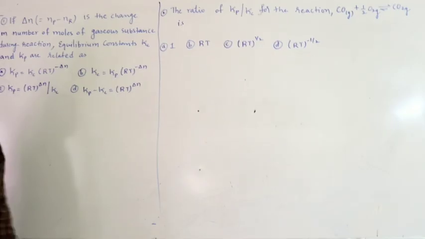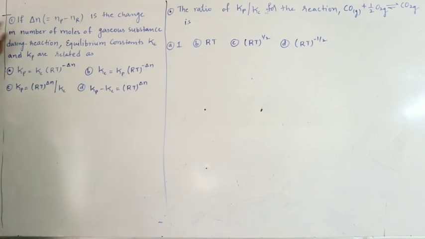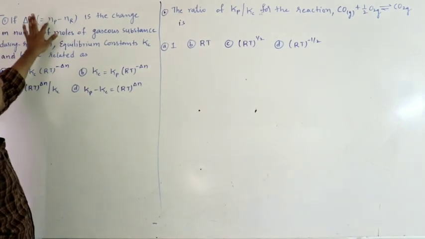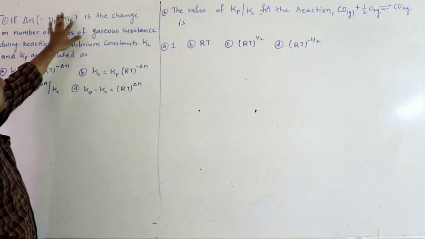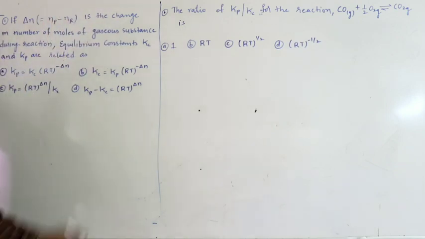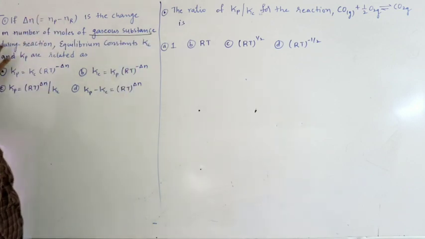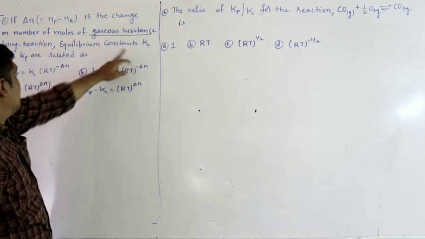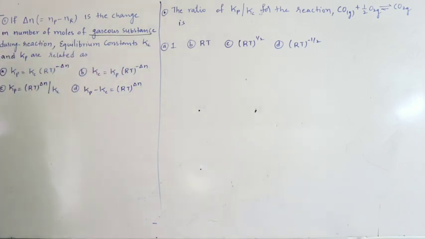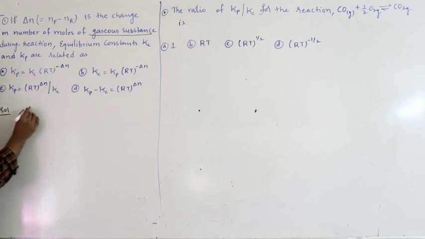So let us do some problems. Right. See the first one. If delta N, equal to Np minus Nr, number of moles of products minus number of moles of reactants, is the change in number of moles of gaseous substance. So that is why Np gas minus Nr gas during reaction. Then equilibrium constant Kc and Kp are related as. So you have to find the relation between Kp, Kc if delta N represents change in the number of moles of gaseous substance. So for a hypothetical equation, what is the relation?